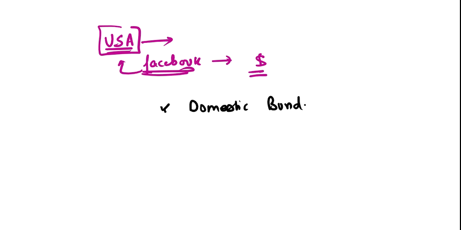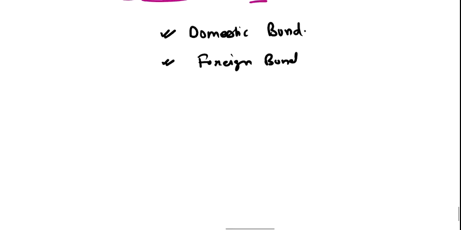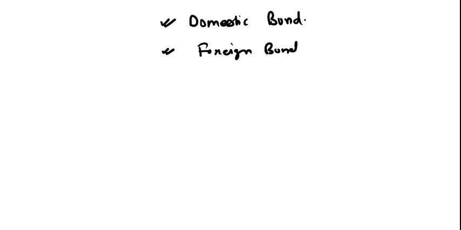Now there is another bond, the foreign bond. What is this foreign bond? Suppose I am talking about a country such as Zimbabwe. There is a company, XYZ, and they want to raise money at a very low cost.